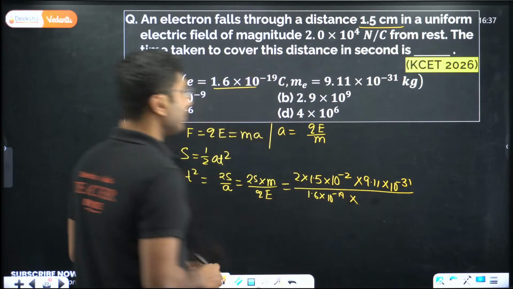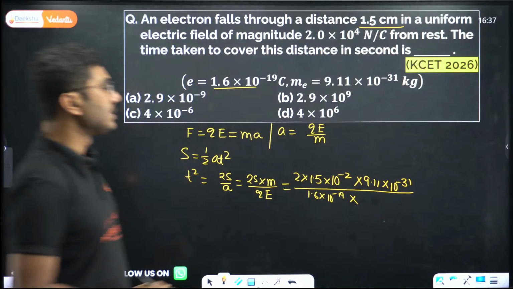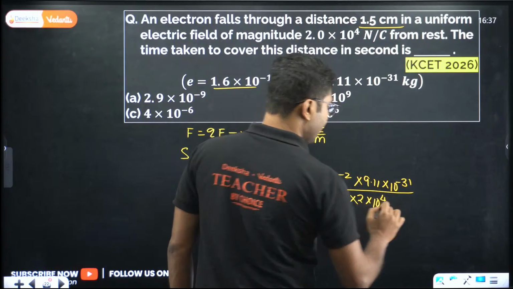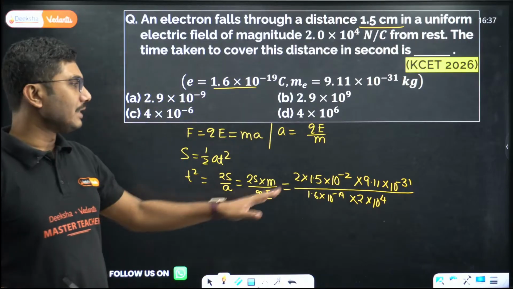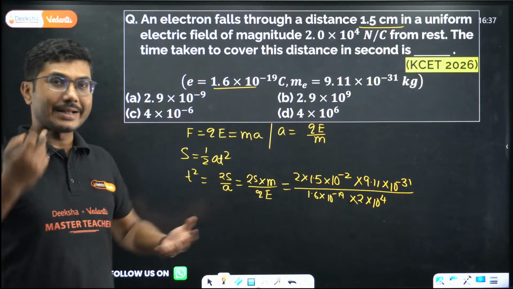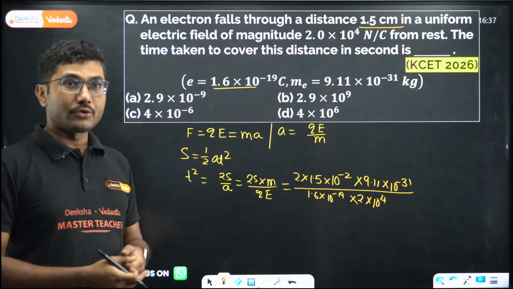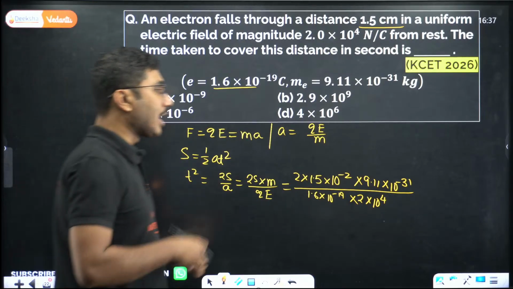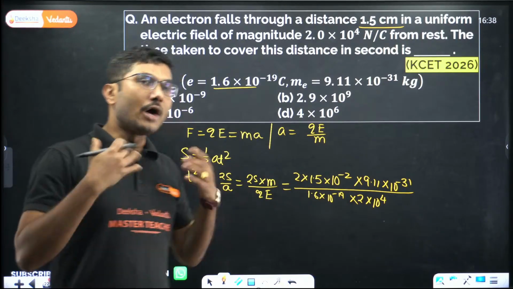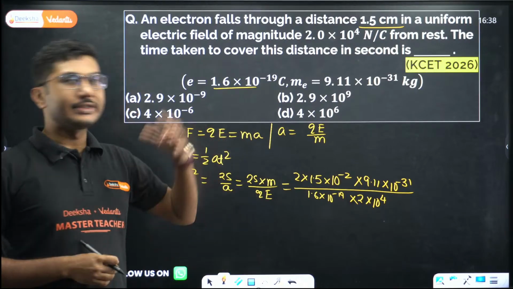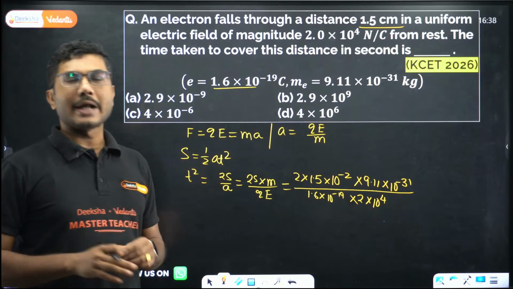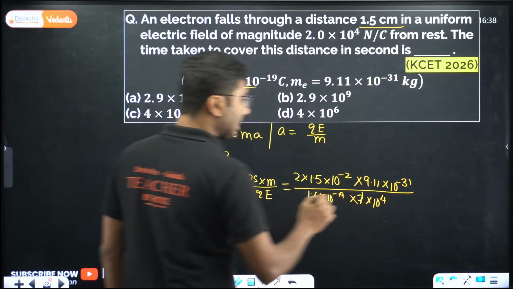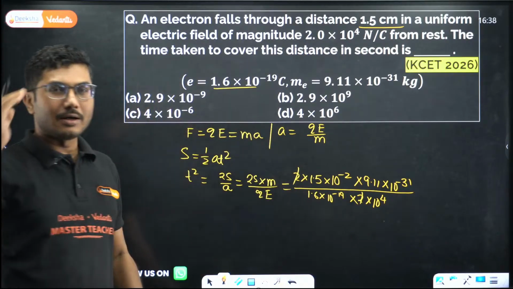And what about E? Electric field is given as 2 into 10 to the power of 4 plus 4. Now what else is left? Only thing that is left is you have to simplify it and calculate. Now you are not allowed to use a calculator in the KCET exam, so you have to adapt without using a calculator. So if you are solving it using calculators, stop doing that. You have to stop using calculator right now, so that your brain is basically a machine.